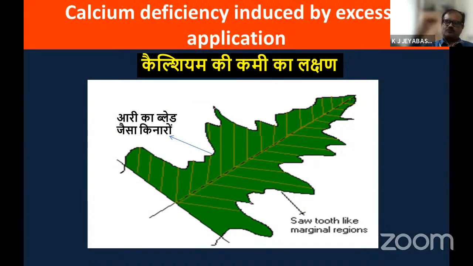If more potassium is present, or the activity of potassium in the soil is higher, then it definitely affects calcium uptake, and the activity of calcium is reduced. It is antagonistic. The opposite effect is there.